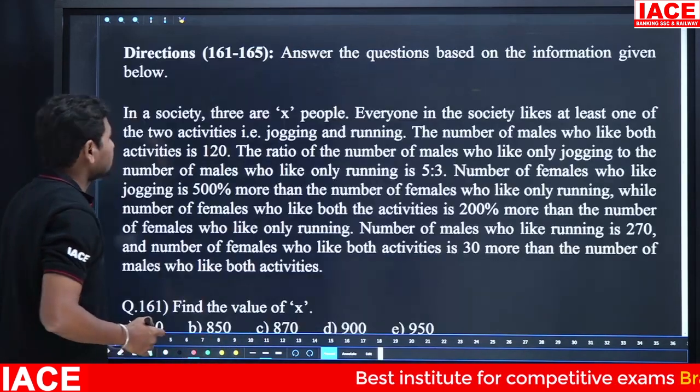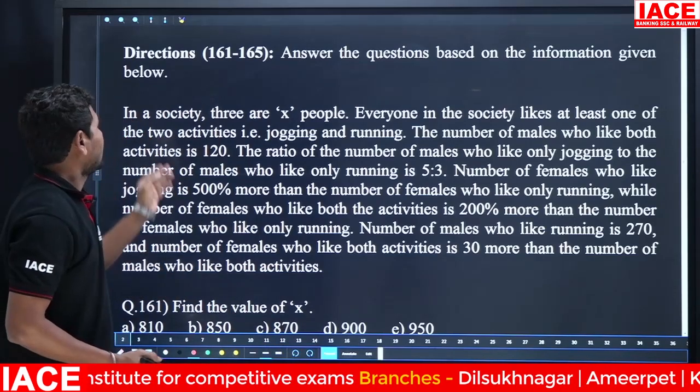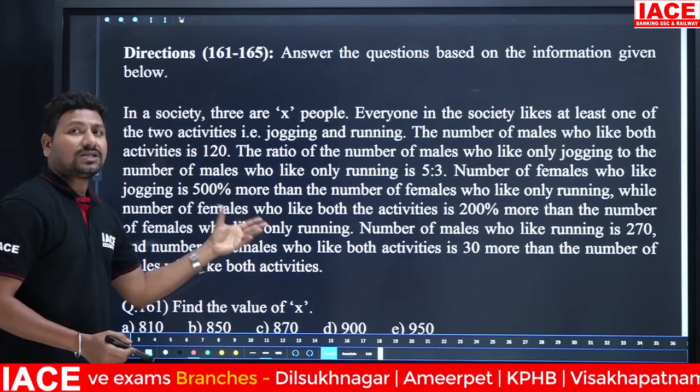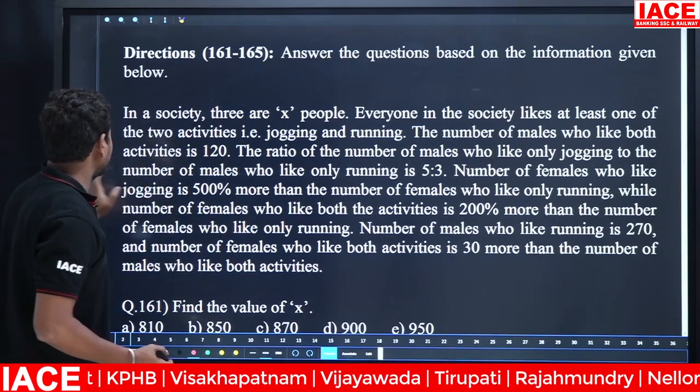Let's see the questions. The first one is a caselet DI. This caselet DI belongs to the Venn diagram type. For that purpose we require some space, so I am taking the space.